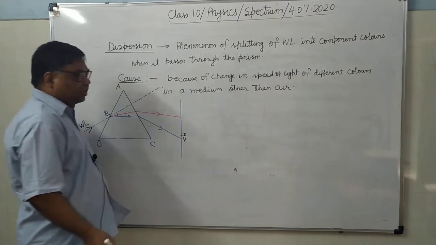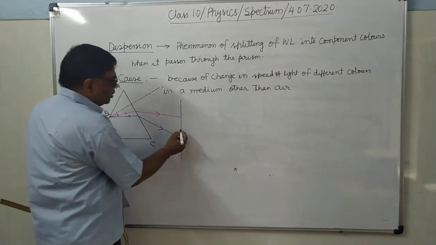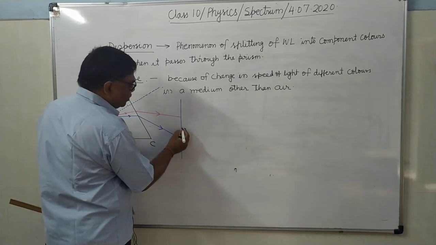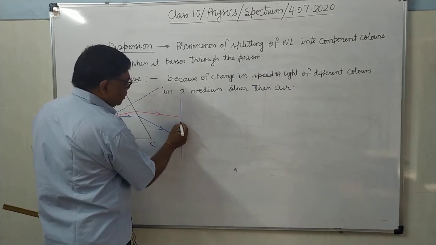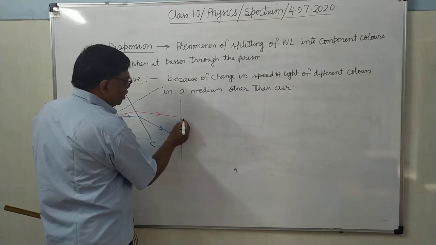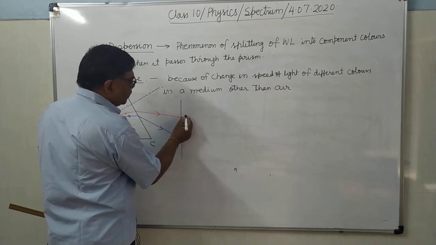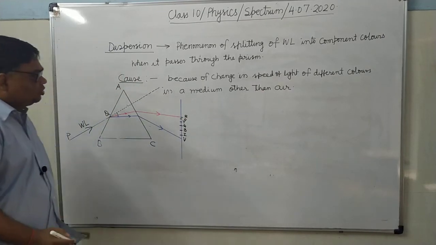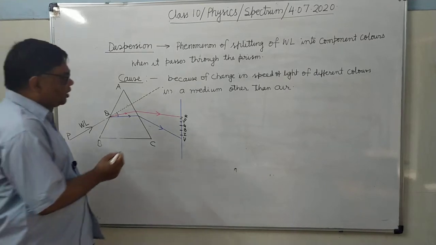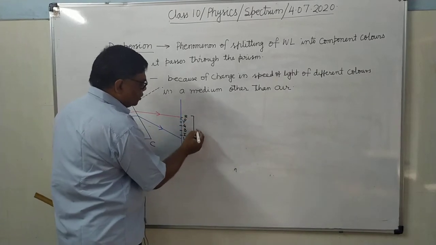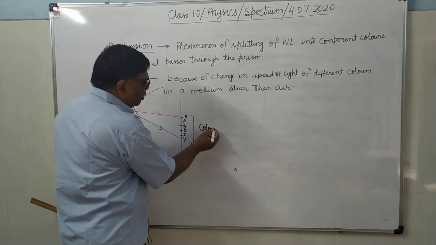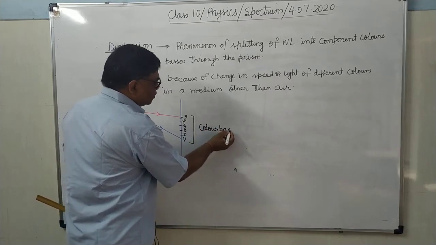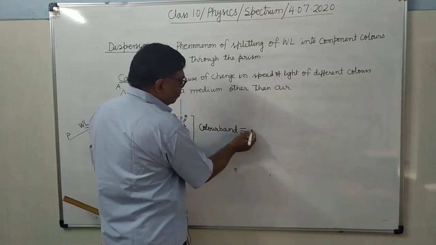I have shown only the extreme colors. Then blue, green, yellow, orange and red. So a color band will be obtained, and this color band is known as spectrum.